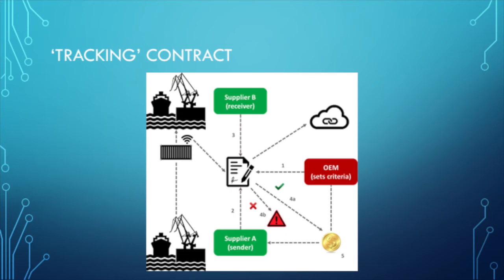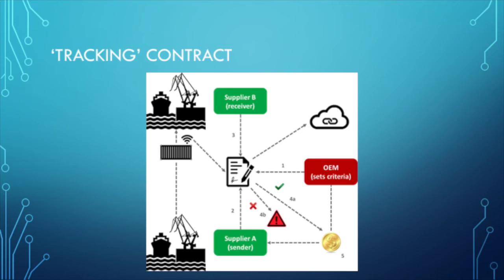In step 1, the OEM predetermines the acceptable lead time and correct location for each leg of shipment. It also holds all the crypto tokens initially. In step 2, supplier A records the details on the blockchain when it ships raw material to supplier B. When supplier B receives the shipment, it records the details in step 3. The smart contract then checks that the shipment tallies and whether the predetermined criteria have been met. If everything is in order, in step 4A, a payment is executed from the OEM to supplier A, as shown by step 5. Otherwise, an alert is triggered so that parties can rectify any problems, as shown in step 4B.